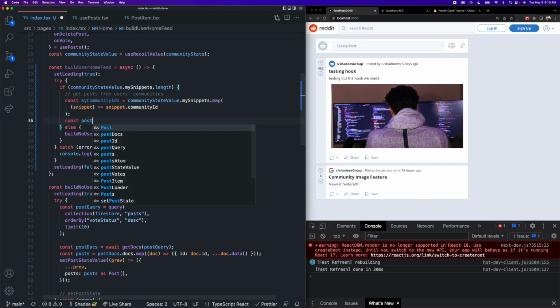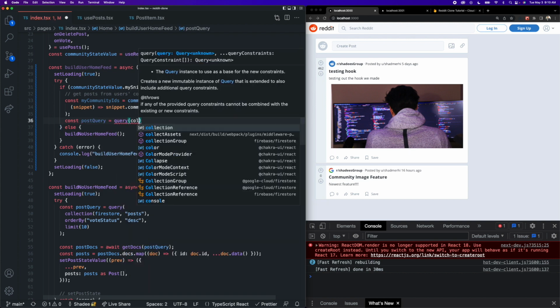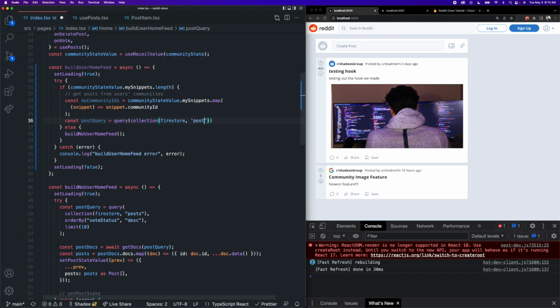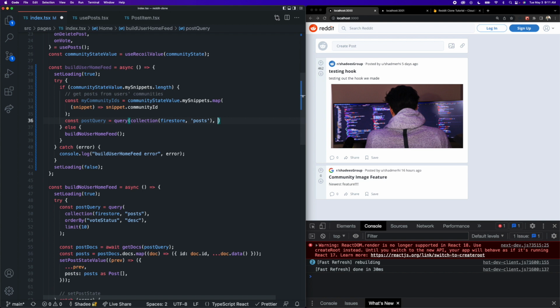So we're going to say const post query, and we can use our query function again. First argument is going to be our collection, which takes our Firestore instance. Collection name is posts. The second argument to our query function is going to be our where clause, and this is where we're going to actually use that community ID array.